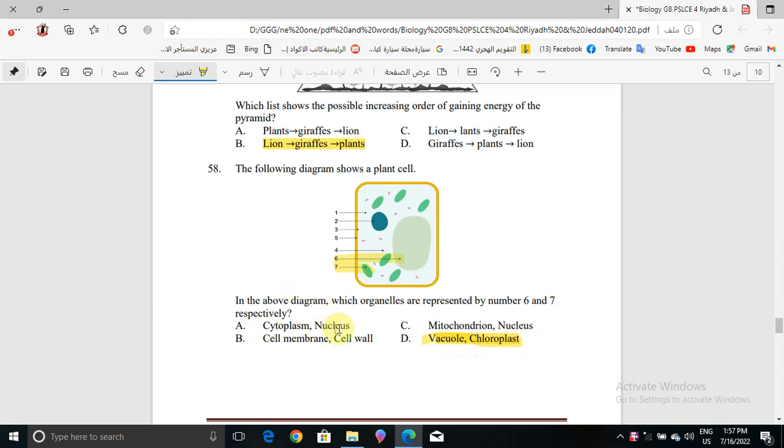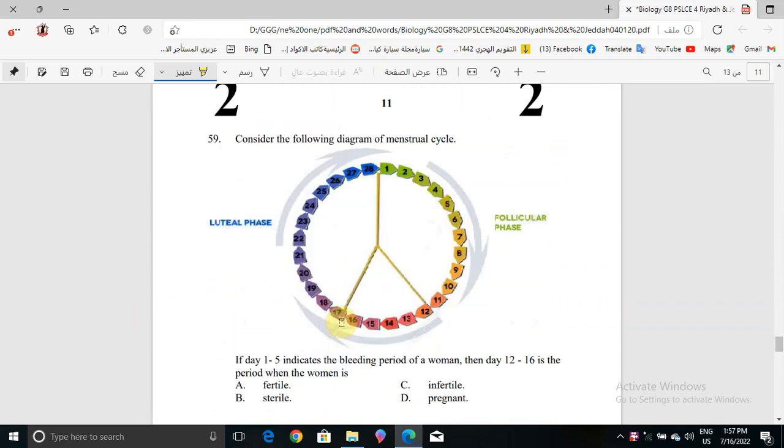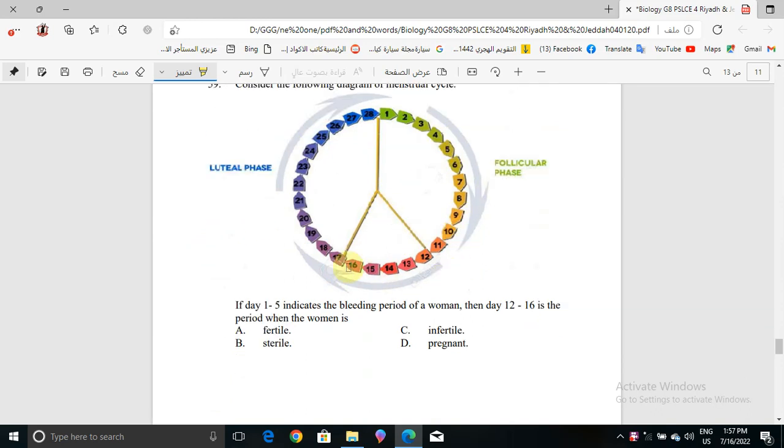Okay. Now in question number 59, consider the following diagram of the menstrual cycle. Here we have the luteal phase and the follicular phase. Day 1 until 5, as I think this question was repeated, indicates the bleeding period of a woman. Then day 12 until 16 is the period when the woman is fertile, right? So this is the correct answer. And we also answered this question before in another model.